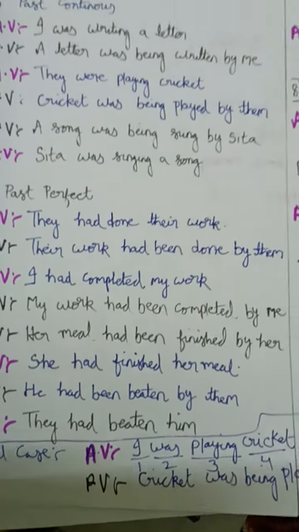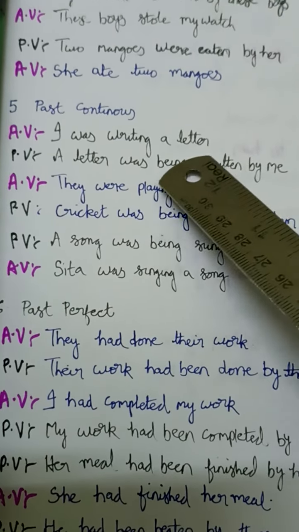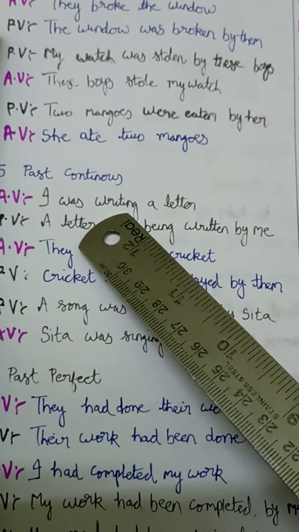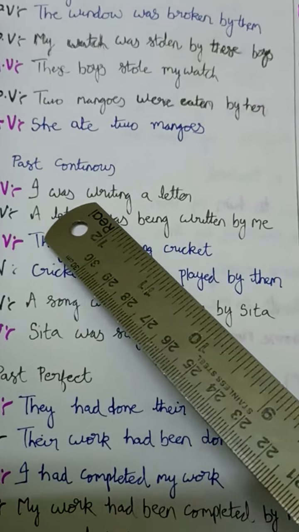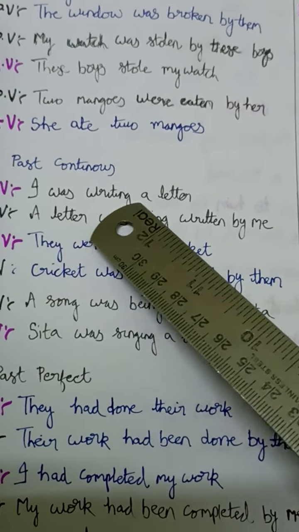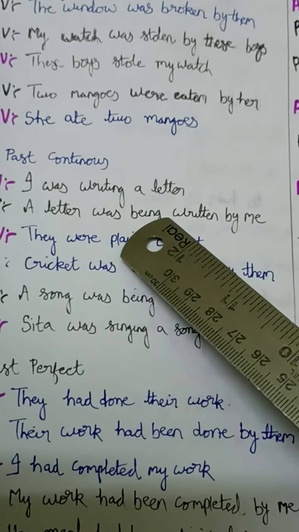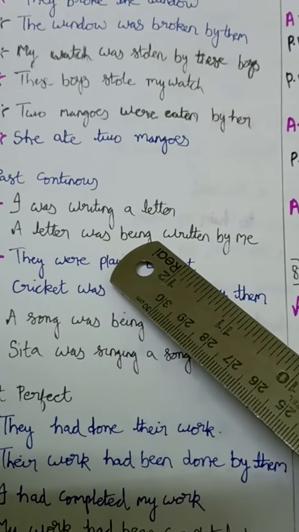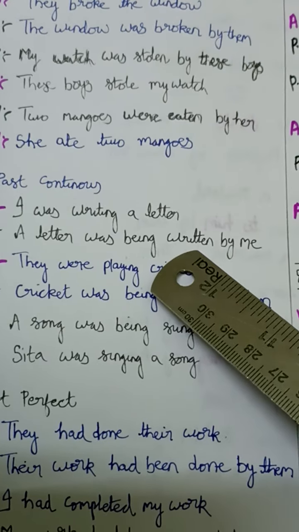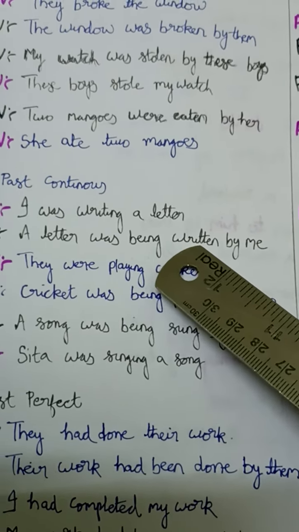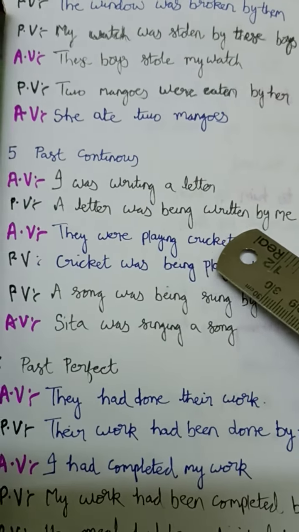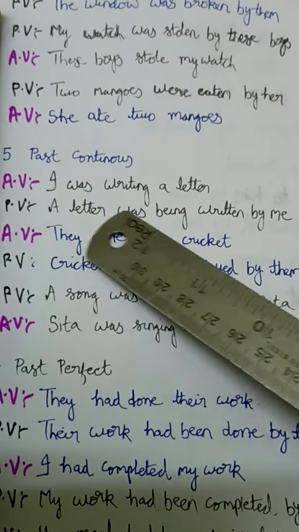Next one, past continuous tense. Past continuous tense means "ing" will be there, and "was" or "were" already will be there here. So, I was writing a letter. You have to start with "a letter". "Was", so "being" should be added. A letter was being written. This should be changed into V3, right? "Ing" should be changed into V3. So, a letter was being written by me. By, and "I" becomes "me".